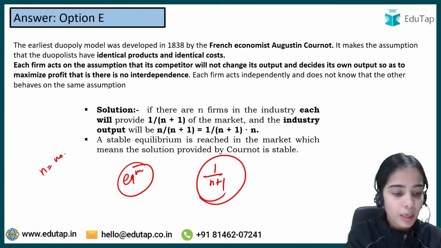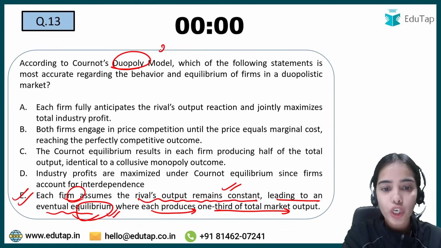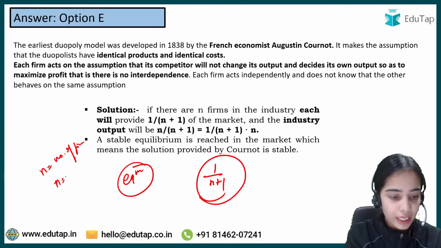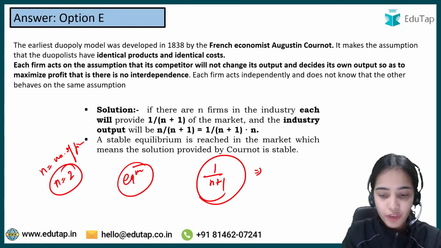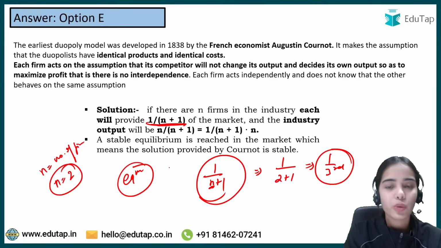Here n means the number of firms. In the duopoly market, how many firms are there? Two firms are there. So the number of firms is n = 2. So each firm is producing 1/(n+1), that is 1/(2+1). So that means 1/3. Each firm is producing 1/3.